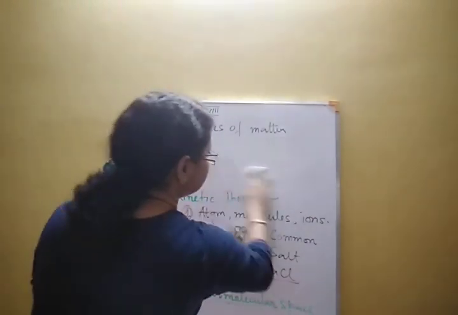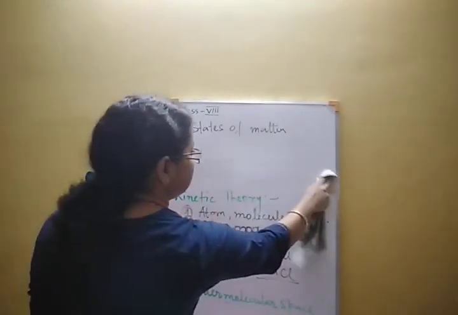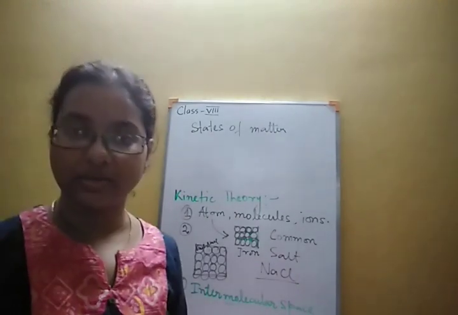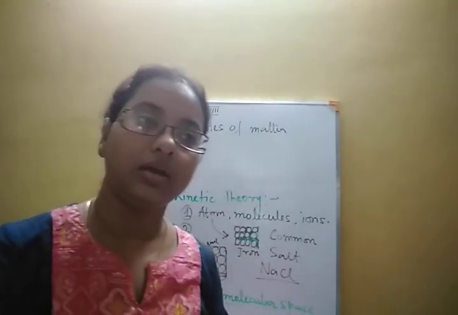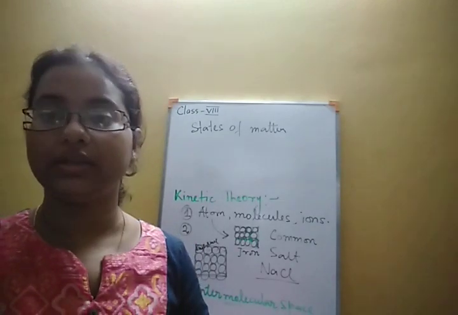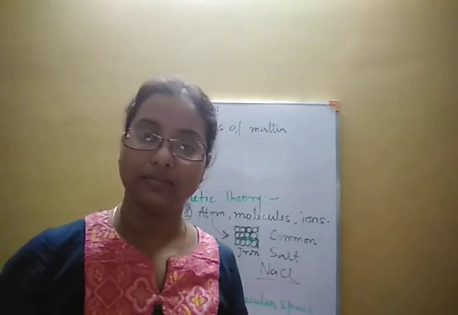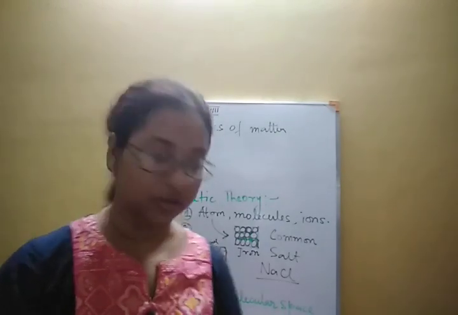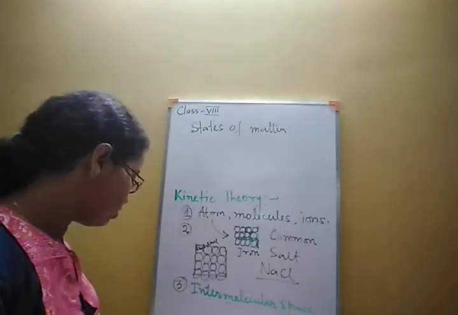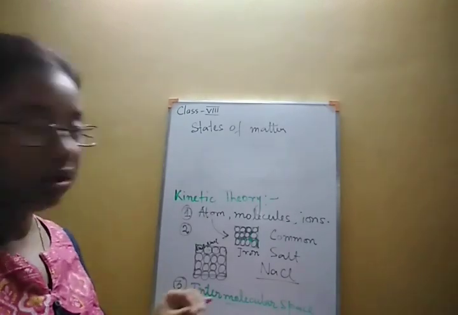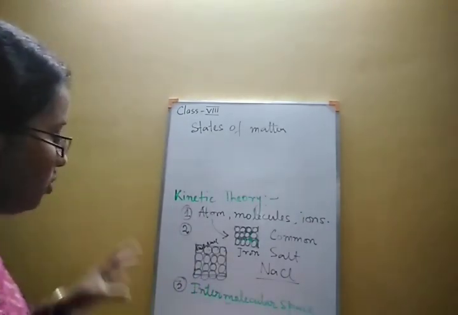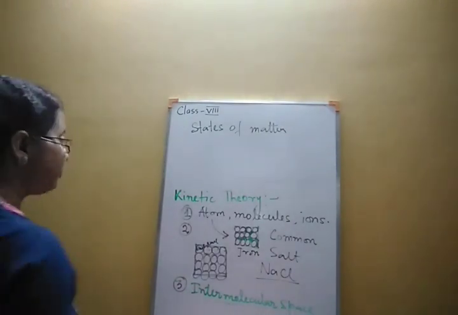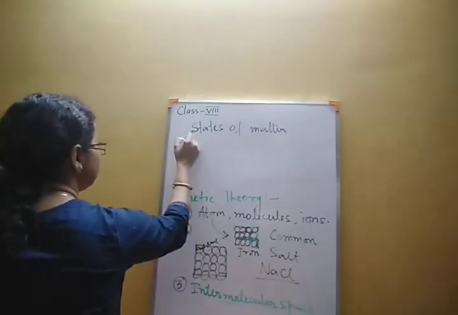In between the particles there will be some attractive force between them. Because of this attractive force the particles will get attached with each other. This force of attraction is called intermolecular force of attraction. It exists in all types of matter, in all particles of matter. So this is the fourth postulate.